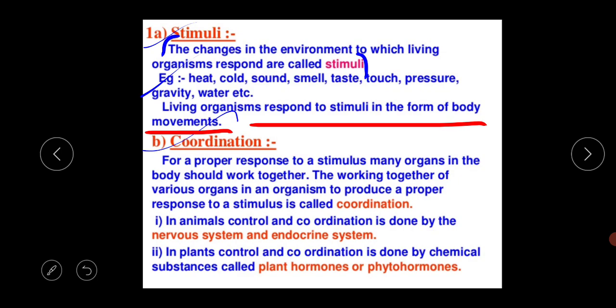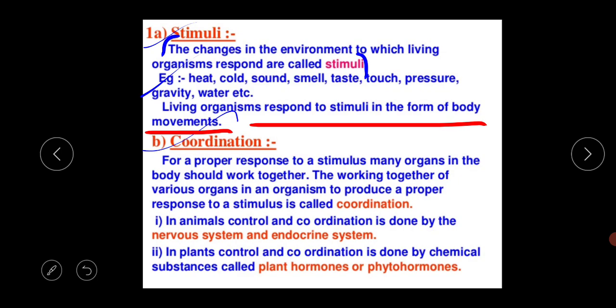For a proper response to a stimulus, many organs in the body should work together, like in the digestive system also. What is the basic response? To digest the food, to provide the nutrition in our body. So this is one kind of response.